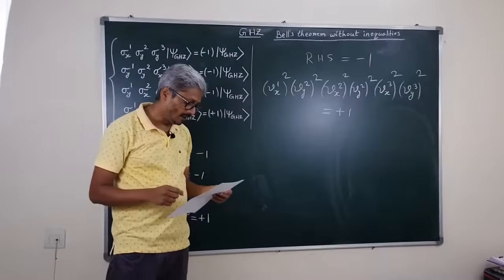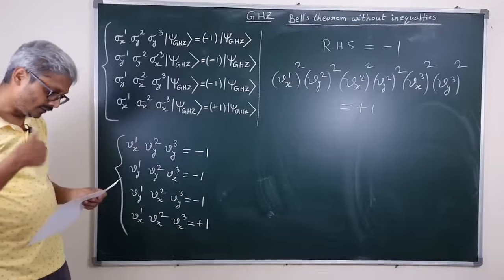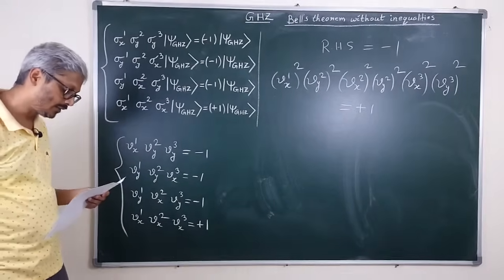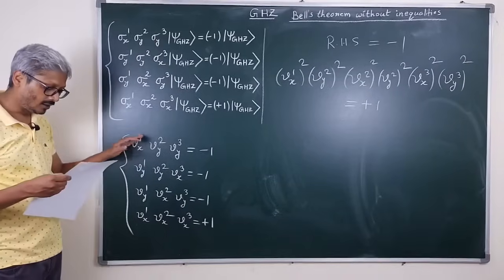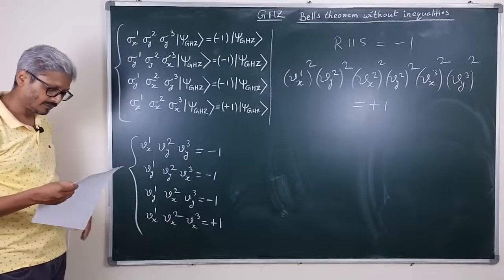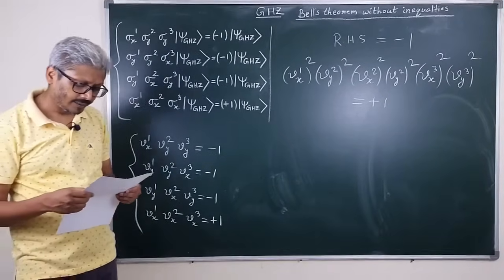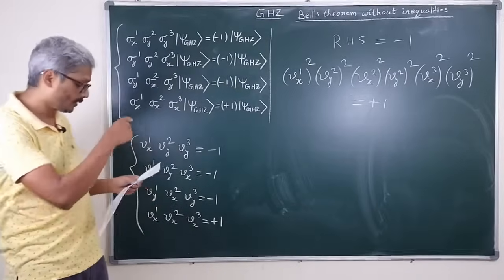This happens because the local spin measurement along a particular axis appears twice in the overall set of 4 product measurements. So this is in direct contradiction with the results of quantum mechanics.